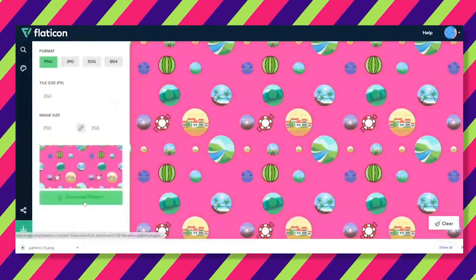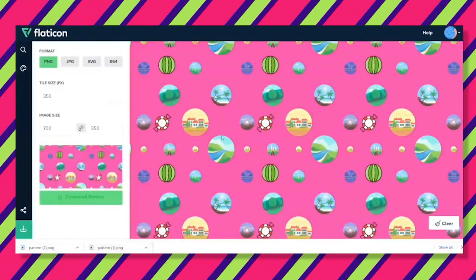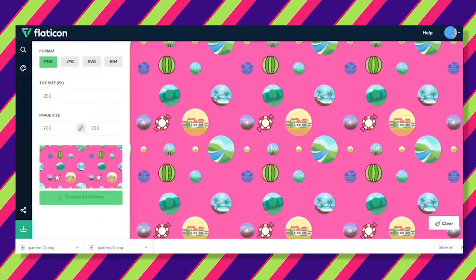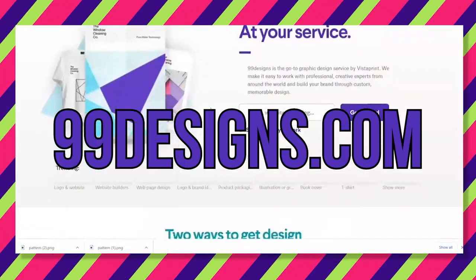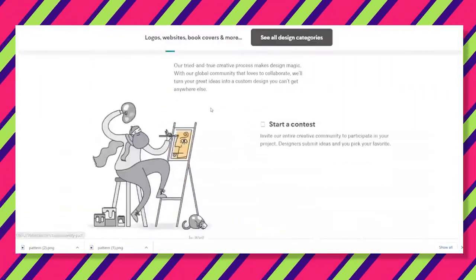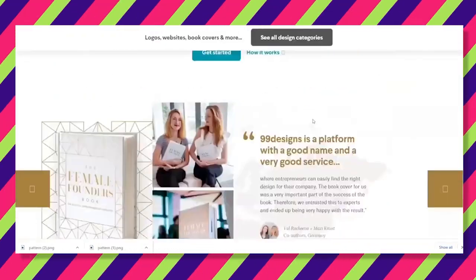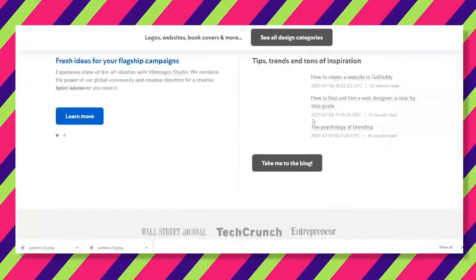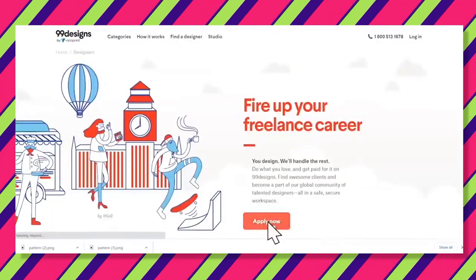Now that you're familiar with designing in Flaticon, this is the part where you can earn money from your designs. After downloading all the designs that you've created, head over to 99designs.com. On this platform, you can sell all of your designs created by applying to become a designer with them. When you scroll down to the bottom, you should see a link that says Become a Designer under Resources, and this is where you'll click to apply.